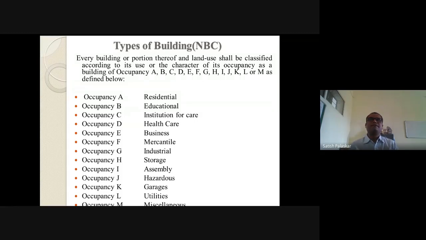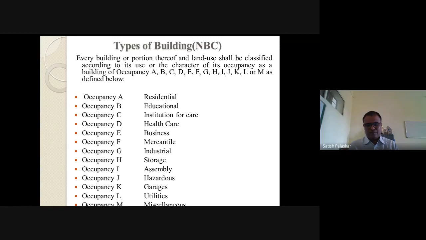Next type is occupancy H, storage. Storage building may be a low fire risk storage and moderate fire risk storage. Because in the storage structures, what type of material is stored? Depending on that, if it is explosives and all those things, it will cause a fire, based on that, it will be classified into low fire risk storage and moderate fire risk storage.